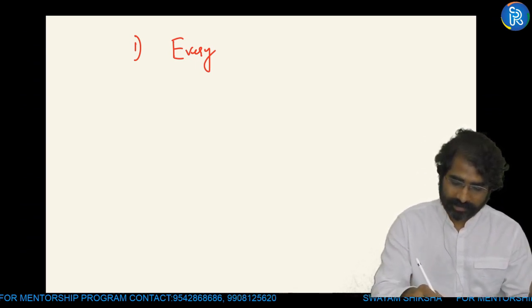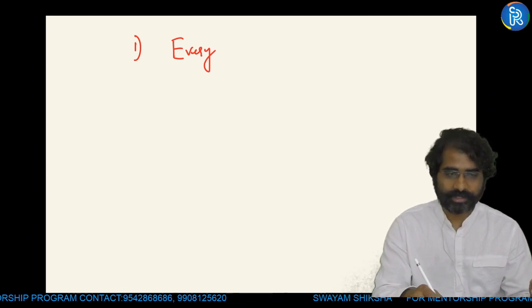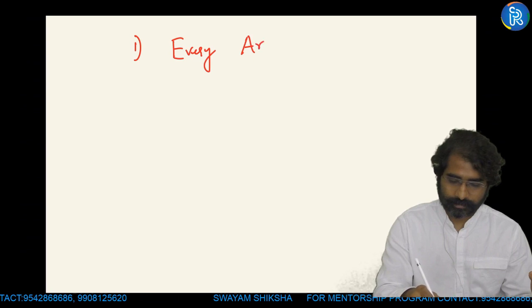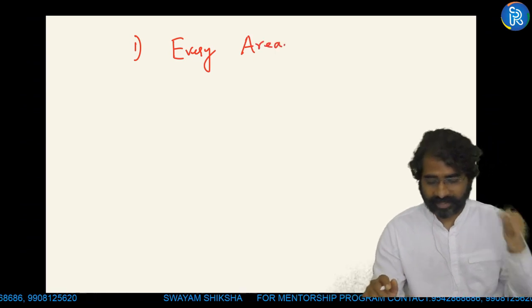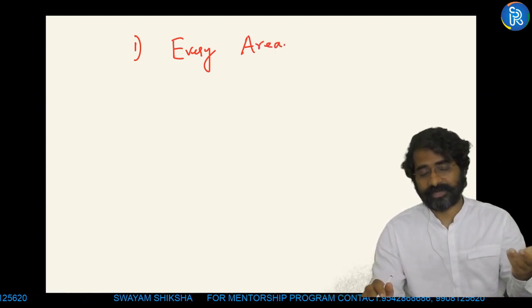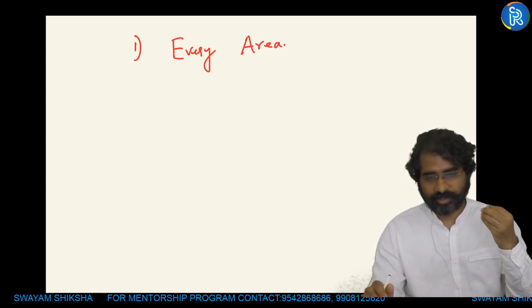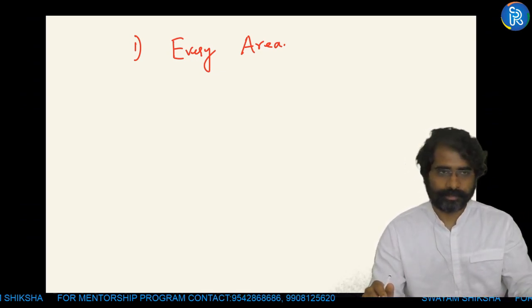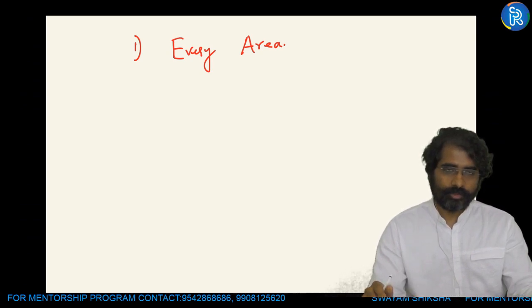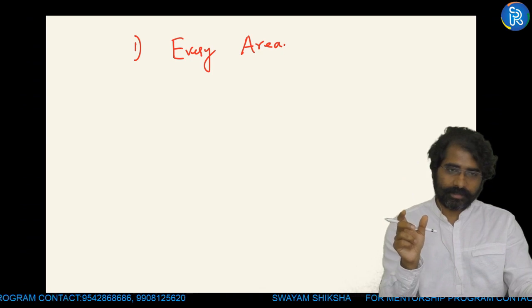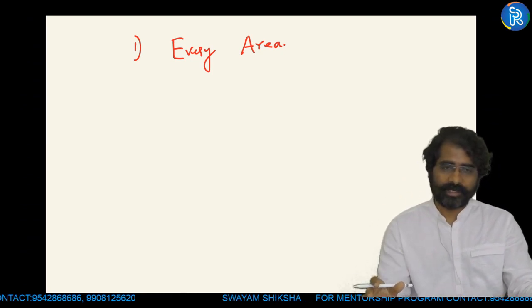That means one good thing you have to do is preparing short notes for every area. In fact, I have done it for the whole syllabus. Not only for economy, this is something you have to do for each and every area. Okay, so take the syllabus topic and prepare 6 to 7 lines on each topic.